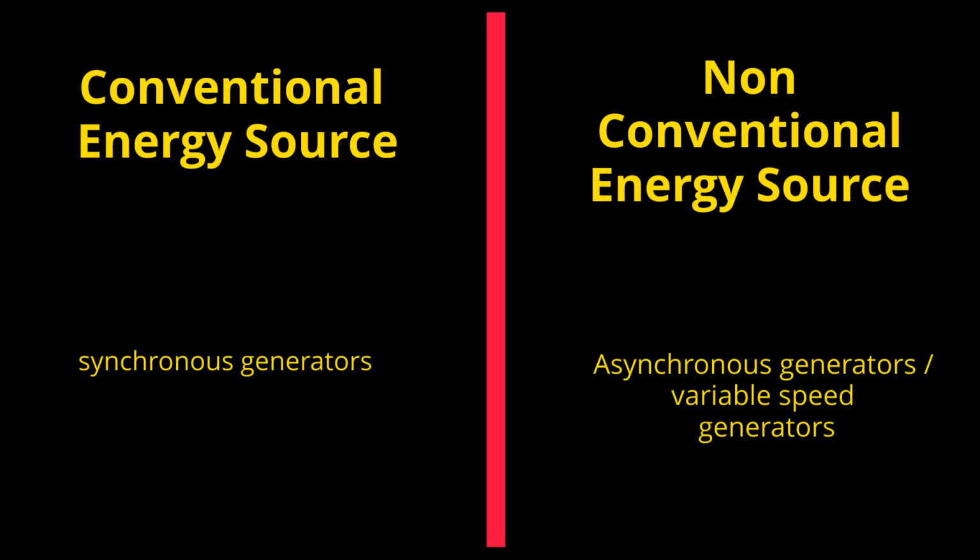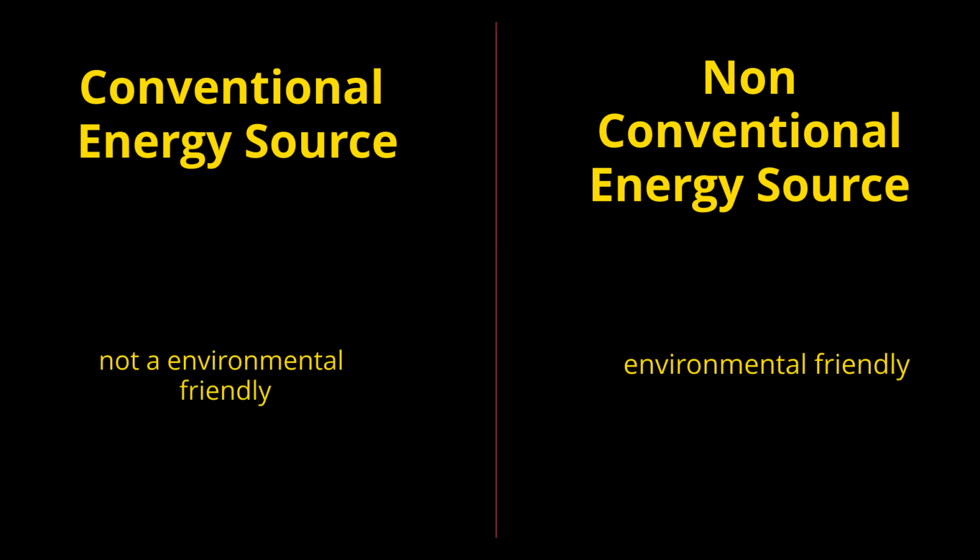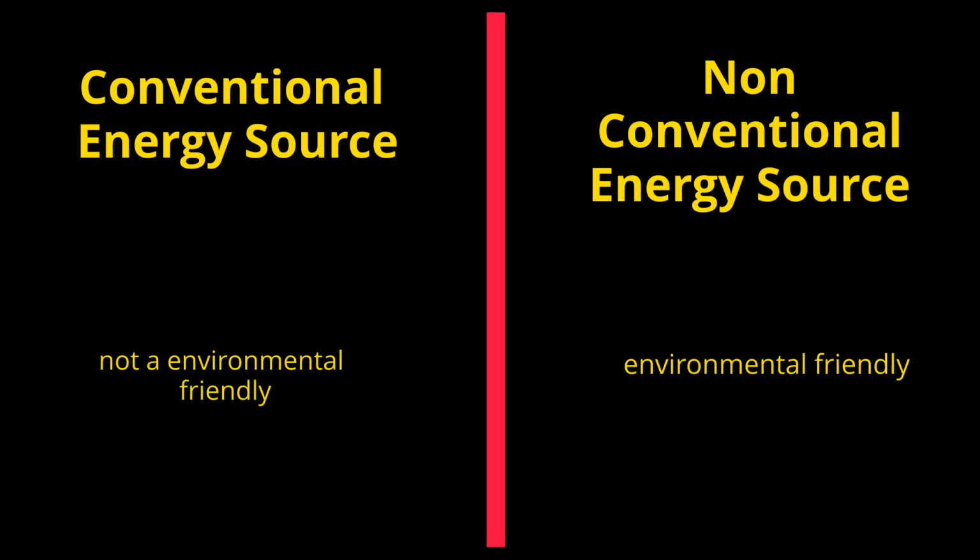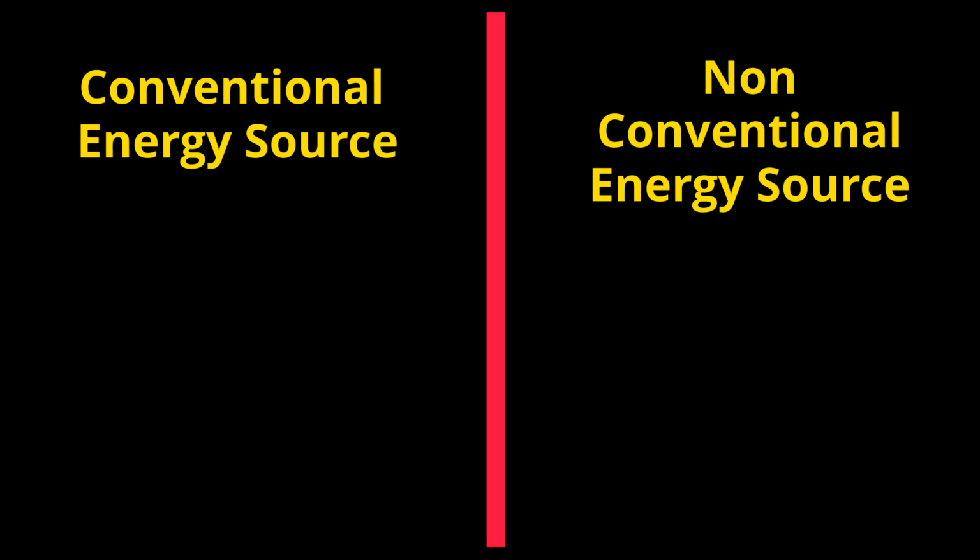In conventional energy sources, we use synchronous generators for generating electrical energy. But in non-conventional energy sources, we use asynchronous generators or variable speed generators for generating the power. Conventional energy sources are not environmentally friendly. They have chances of nuclear disasters, pollution, flue gases, many things which are not environmentally friendly. Whereas non-conventional energy sources are environmentally friendly. These are the broad discussion points on classification of power plants based on existence over a period of time.